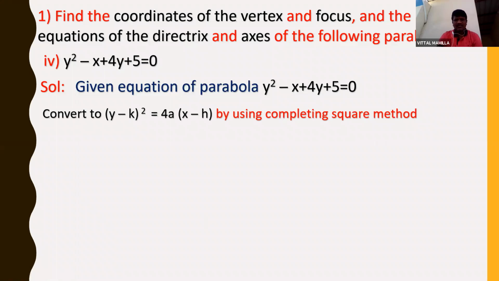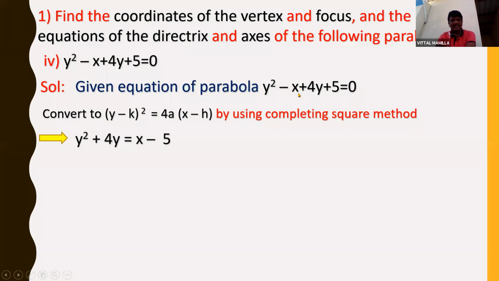That means I should make the given y square minus x plus 4y plus 5 is equal to 0 into the form of y minus k whole square, which is the completing square method, and the remaining I should convert into the 4a into x minus h form. So for that, first I should send the terms other than y terms to the right hand side. So I can do it like this: y square plus 4y is equal to x minus 5.